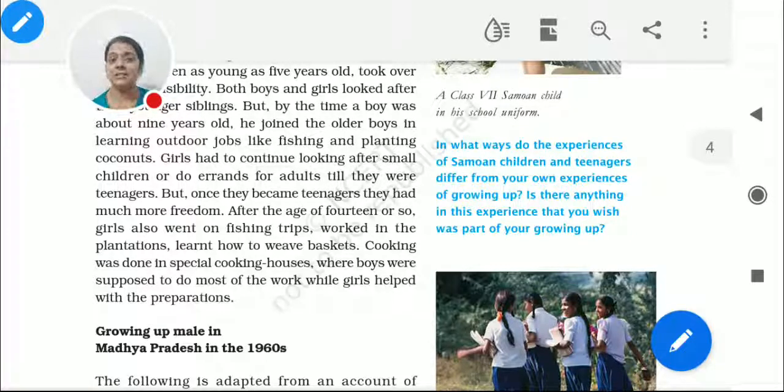Fine. So this is the scene of Samoa Island, right? And it is the time of 1920. So we can understand it is from long back. So why were the people having this kind of feeling? Why was this kind of situation there?